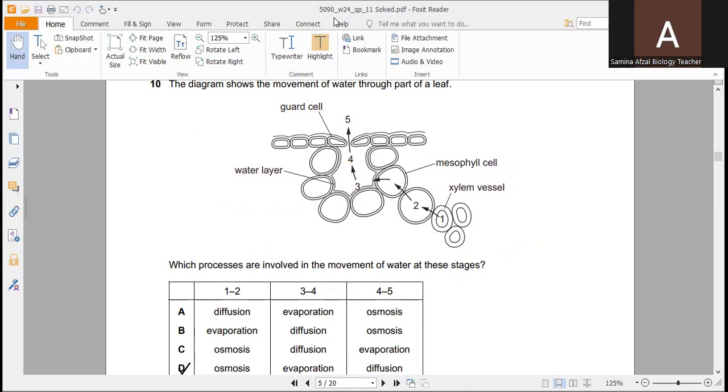The movement from xylem vessel to mesophyll cells is 1 to 2, and from mesophyll cells to intercellular spaces is 3 to 4, and then the movement is from the intercellular spaces through the stomata out of the leaf.